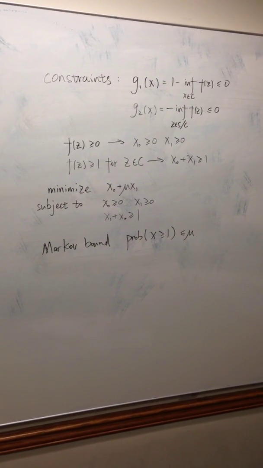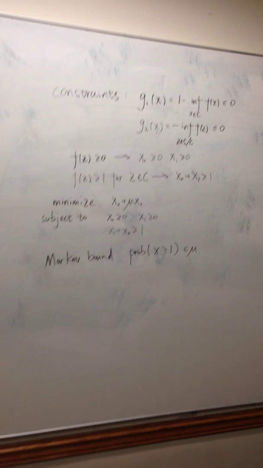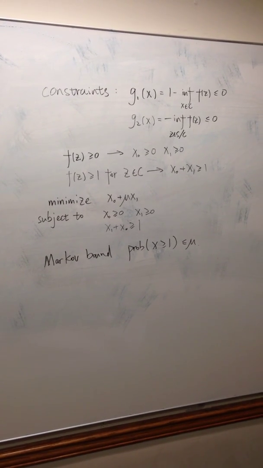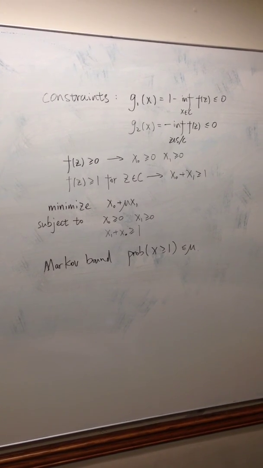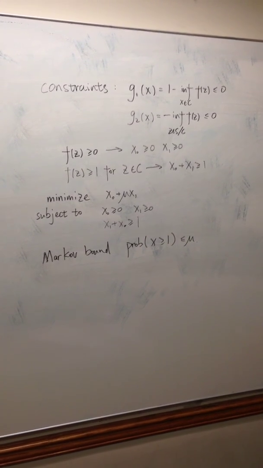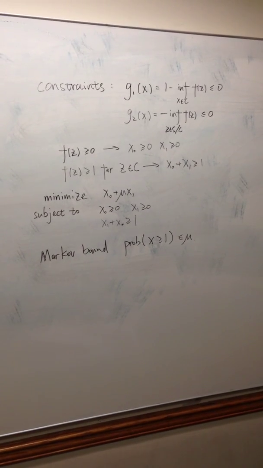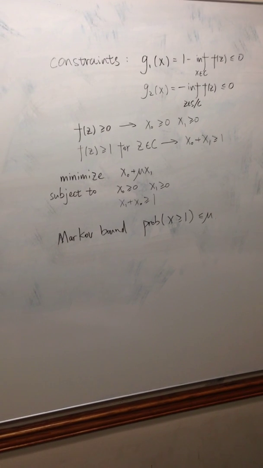The Chebyshev bound problem determines a bound on the probability of x belongs to C for all probability measures that satisfy the given expected value constraints.